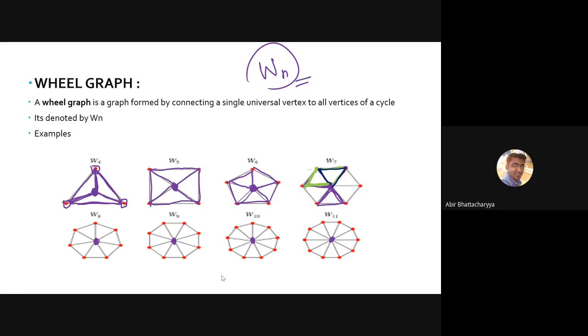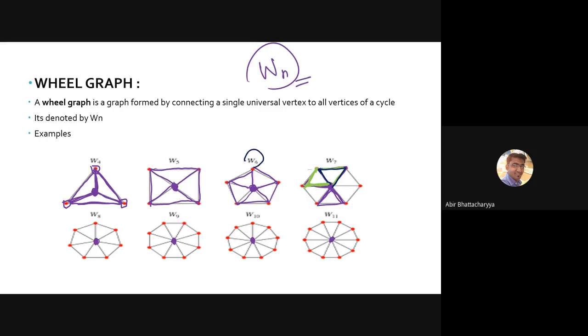Once we construct a disjoint cycle, it means creating new interior regions. Once I create new interior regions, I'm increasing the number of vertices of the dual. Suppose I'm talking about W6.